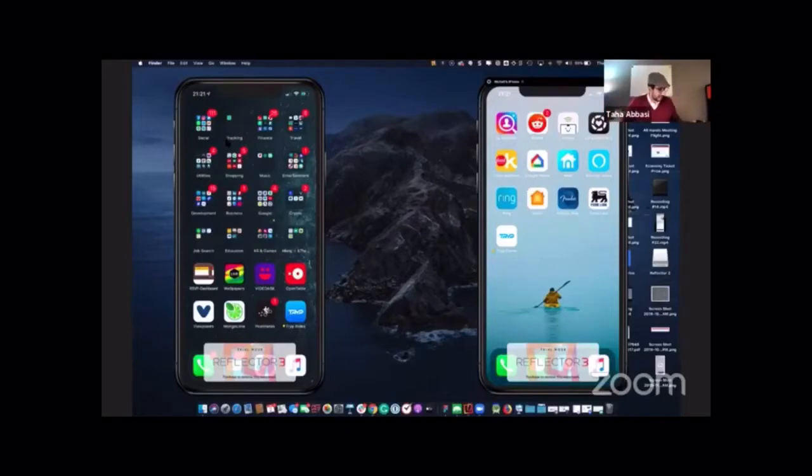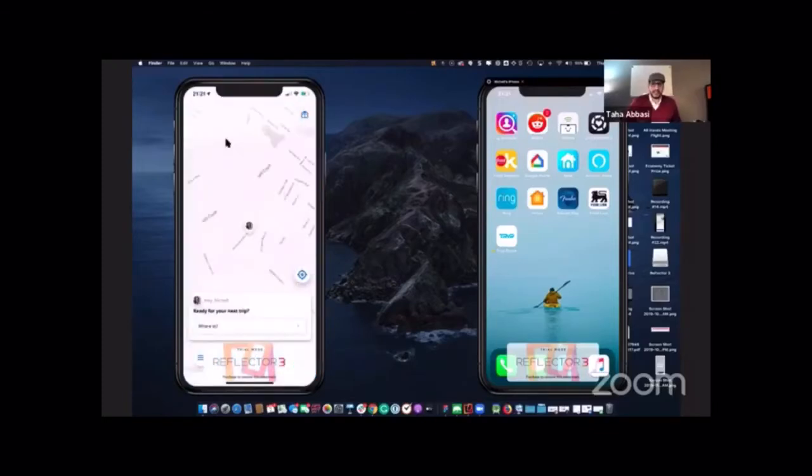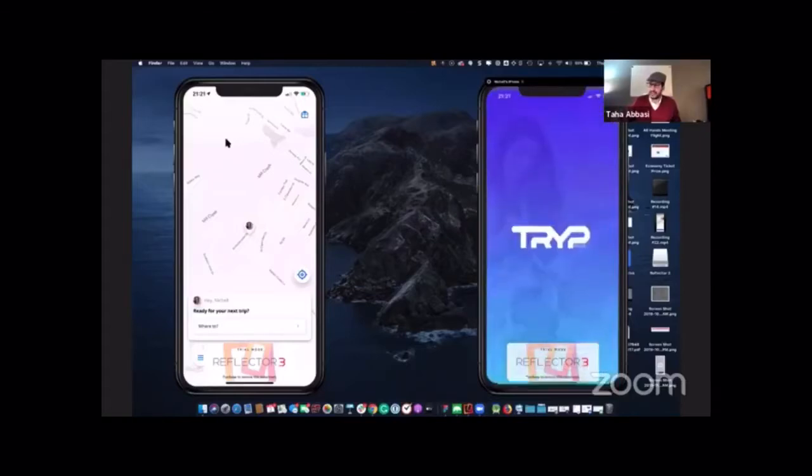So we're not getting like, oh, why is this happening? Why is that happening? I want you to understand that a little bit. On the left side, you see the phone where I have the Rider app. I'm going to go ahead and open that. So there you go. The Rider app right there. On the right side, you see the phone where I'm going to open the driver app, all right?